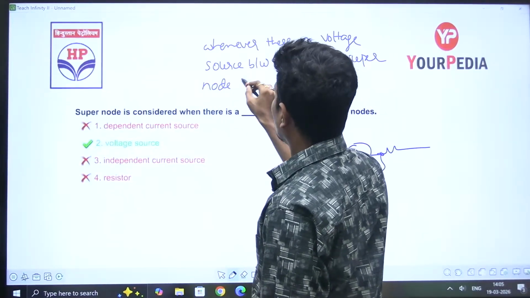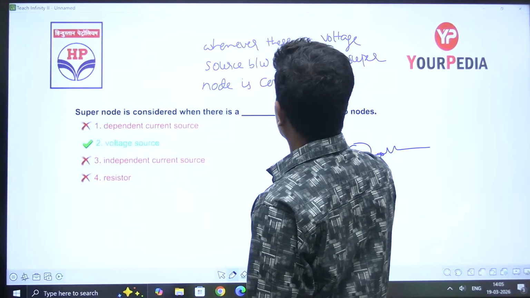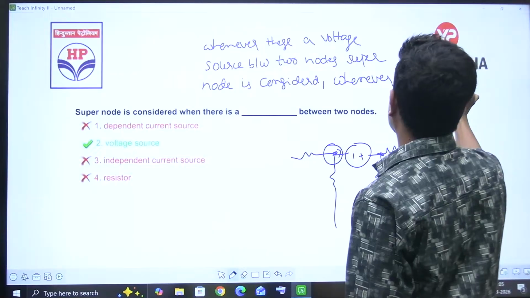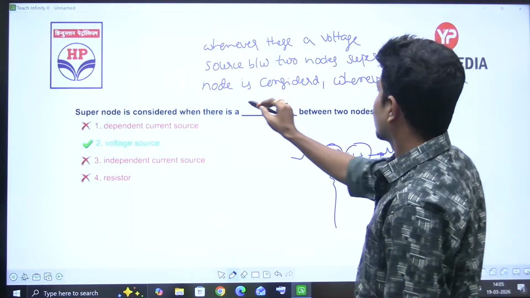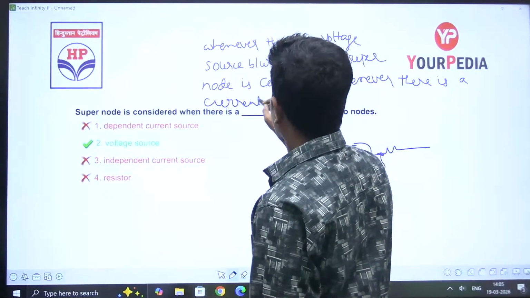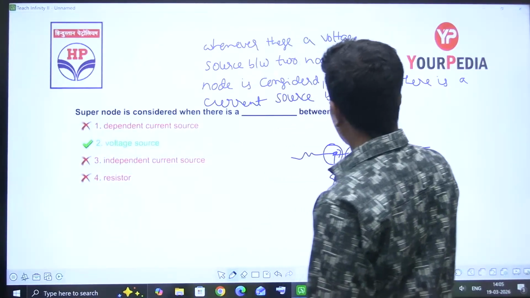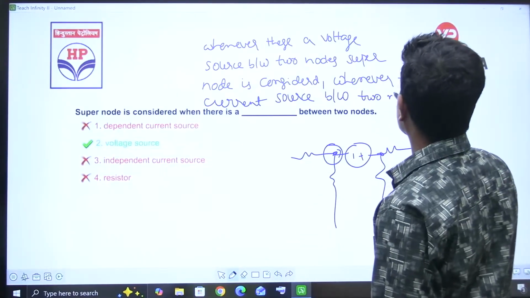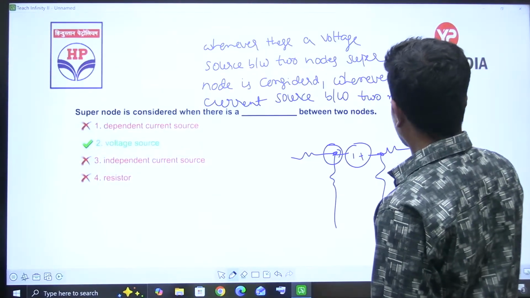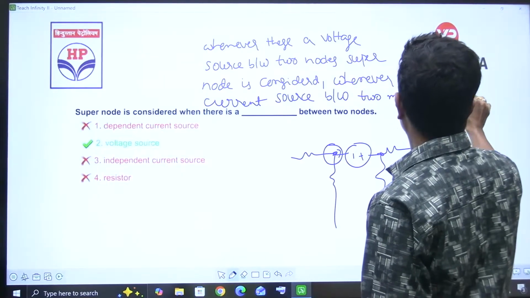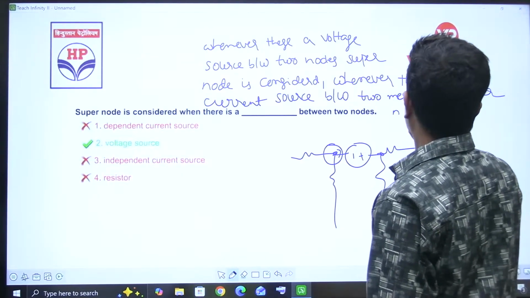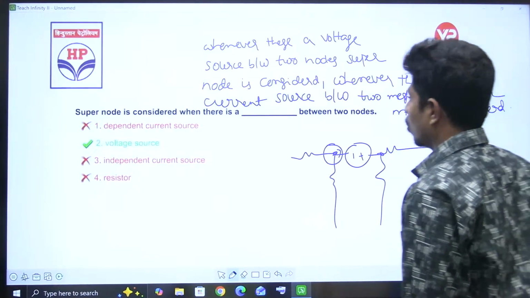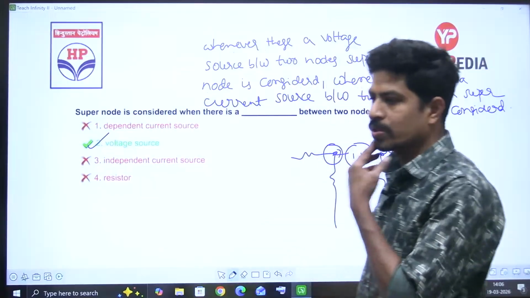Supernode is considered whenever there is a current source between two loops, two meshes, then supermesh is considered. Option is 2, voltage source.